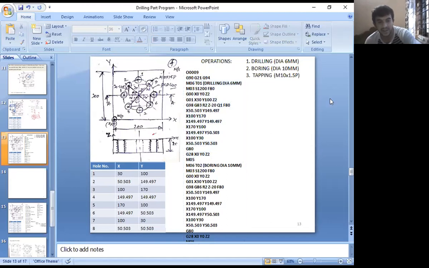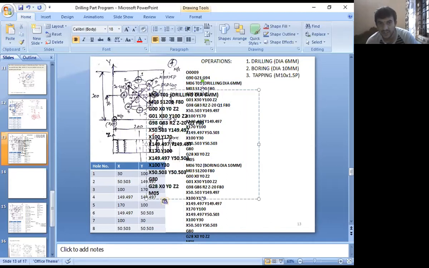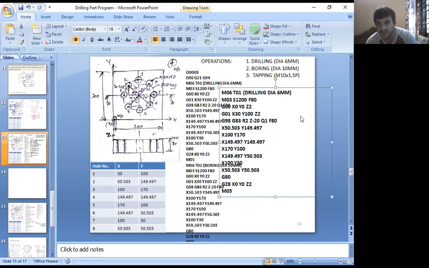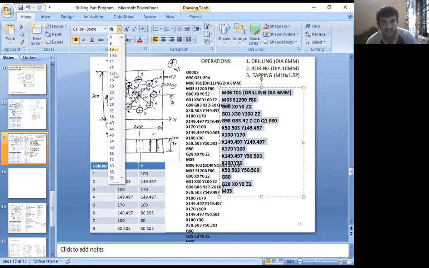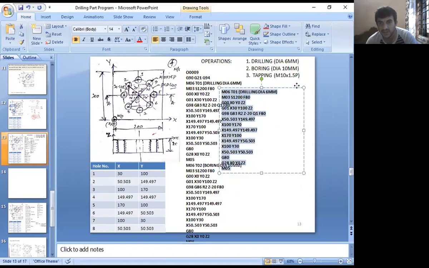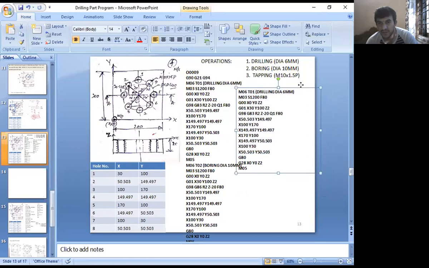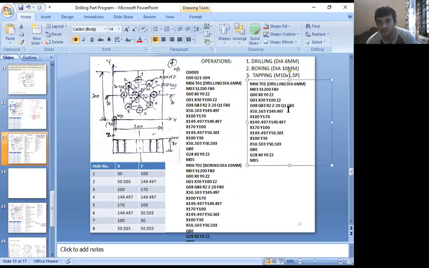I will copy and paste. Okay, one minute. On the same screen, I want to show this. Beside the main program, I'm writing here. Again, I'll select the tapping tool. What is the tapping tool?